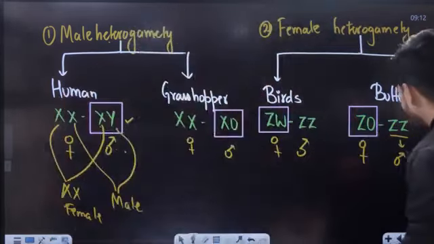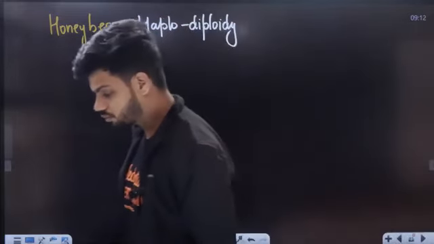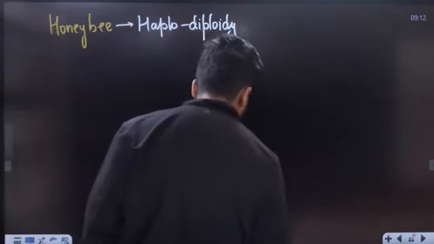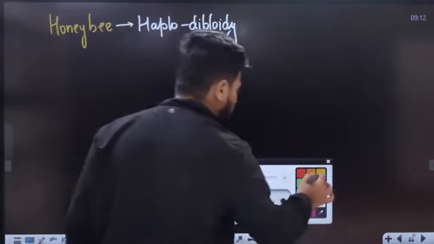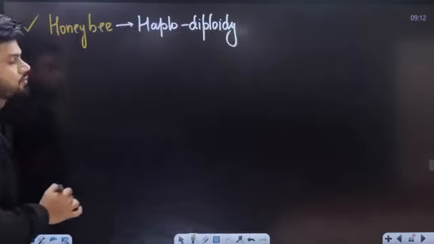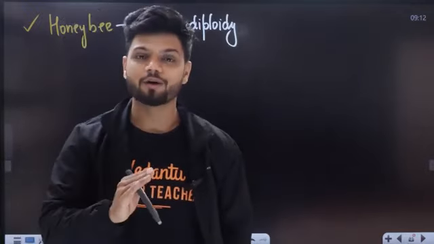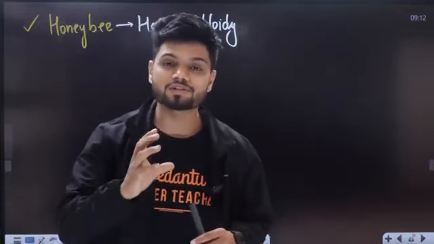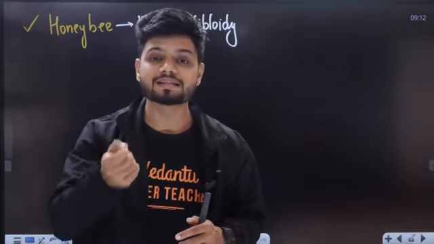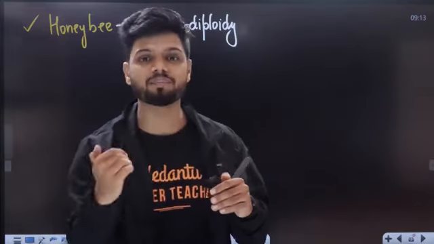Now apart from all that, students, there's one more concept given in your NCERT, that is called haplodiploidy. Ready, all of you students? Haplodiploidy is mainly observed in the case of honeybee. So what exactly happens in haplodiploidy? Understand, students, the sex of the offspring is mainly determined by the set of chromosomes. Whether it is going to be male or female is determined by that.